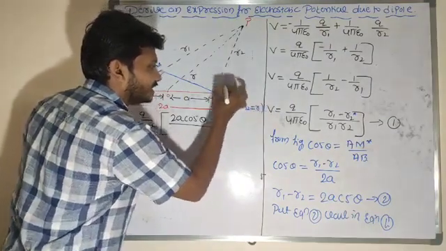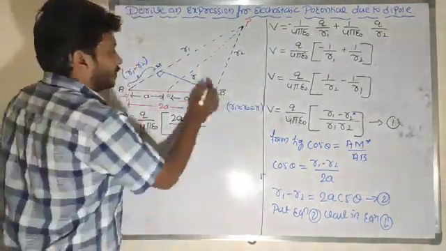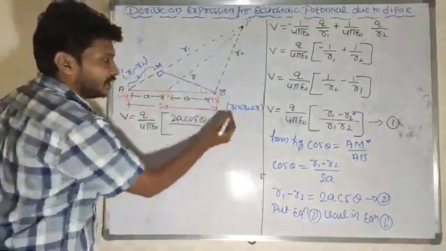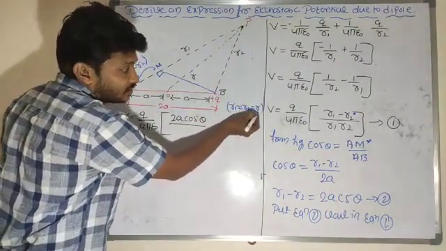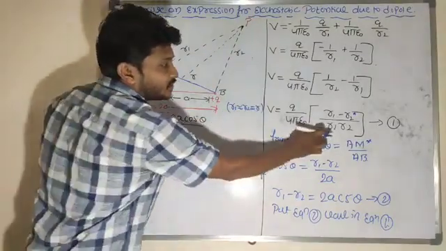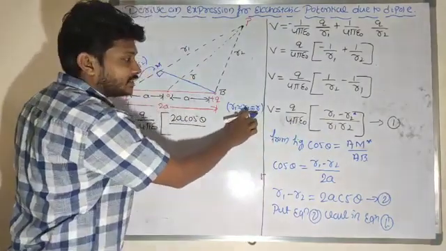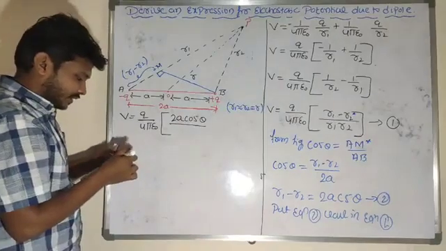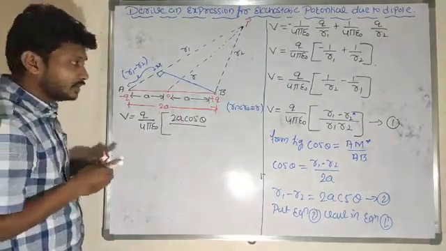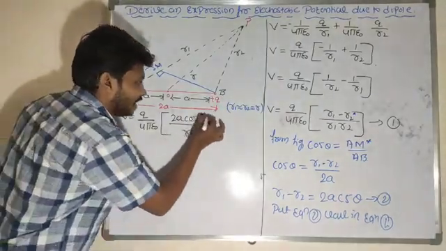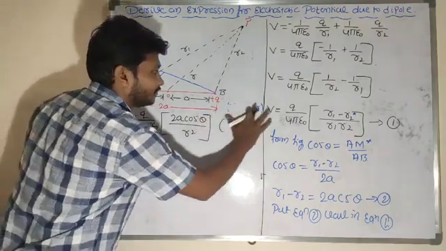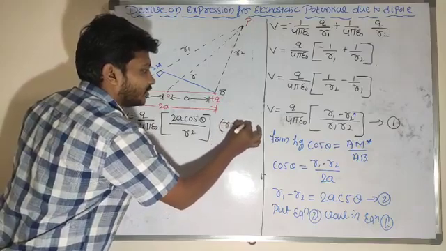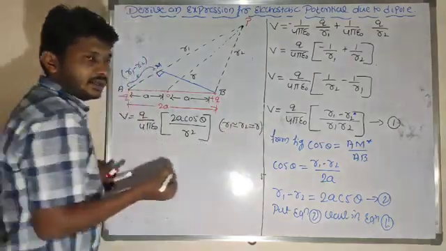So in general I will take it as R here. The distance R1 is nearly equal to R2, so this distance I will take as R. So R1 into R2 is there, and R1 is nearly equal to R2, so that is equal to R. R into R means R square here. So why do I consider R square here? Because R1 is nearly equal to R2, that is equal to R in general.